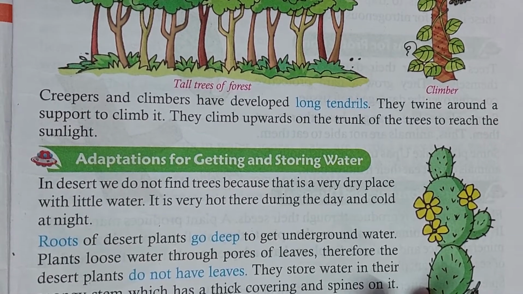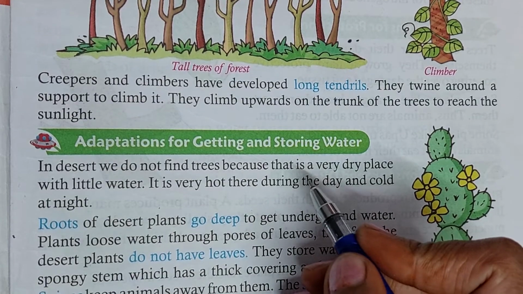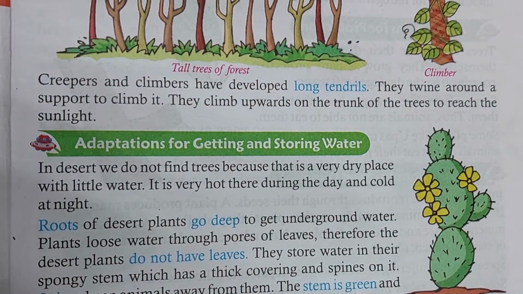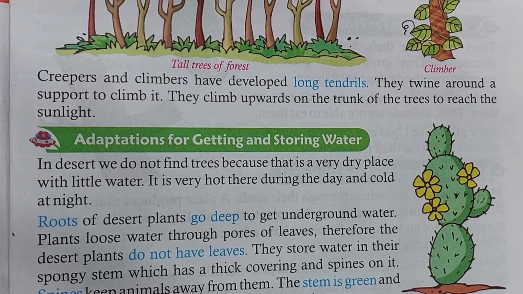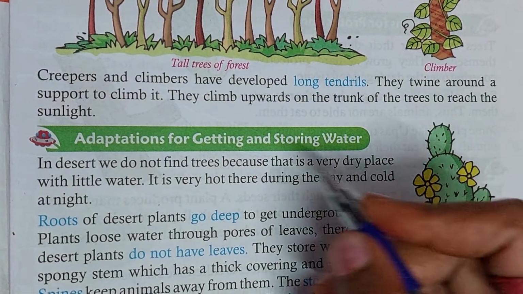Then we learned about the adaptation for getting and storing water. Today we are going to start from this adaptation, that is, how plants store their water and how they get water. It means what special features they have to get the water.